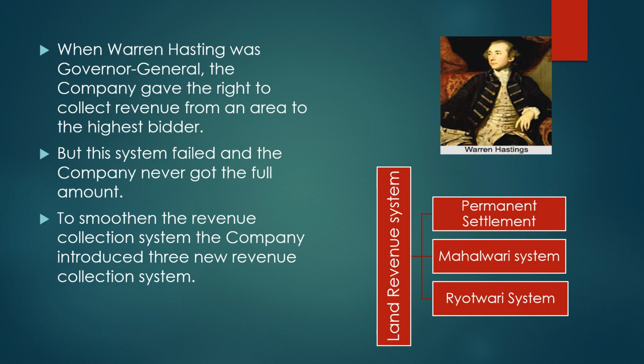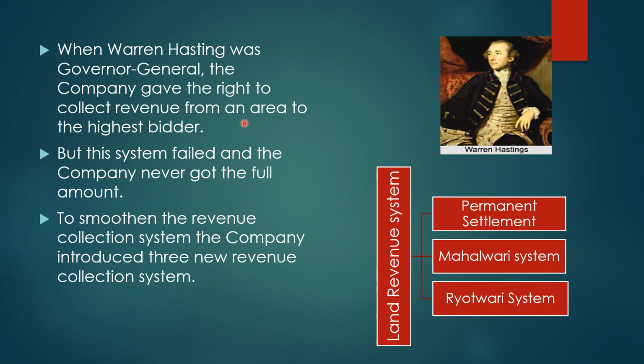When Warren Hastings was Governor General, the company gave the right to collect revenue from an area to the highest bidder. It means that, as we have learned just now, the company was appointing agents in the villages to collect the land revenue and give it to the British government.